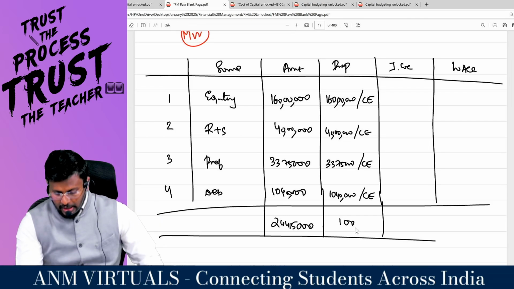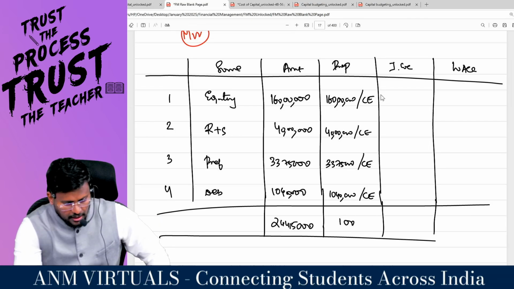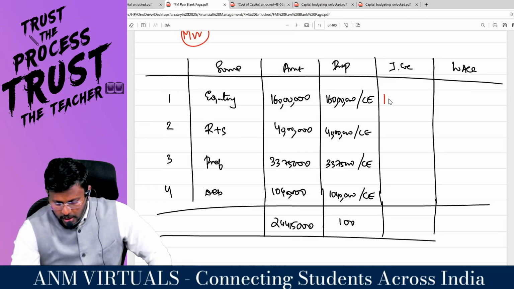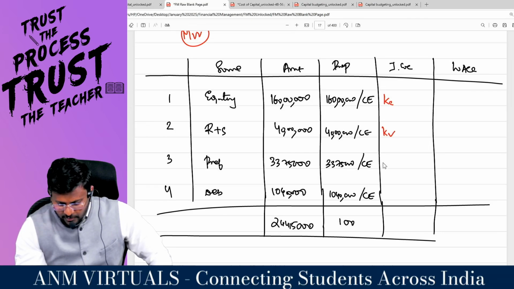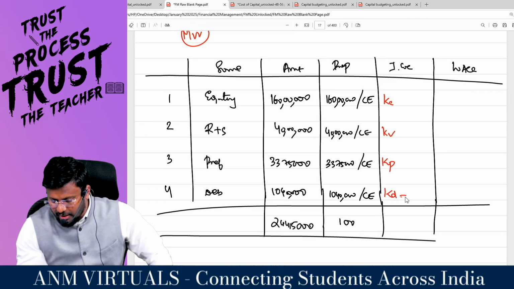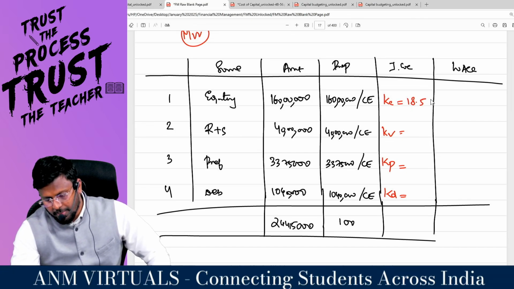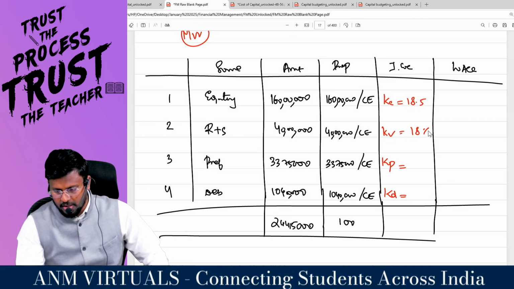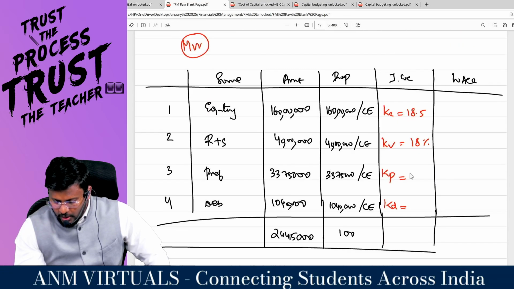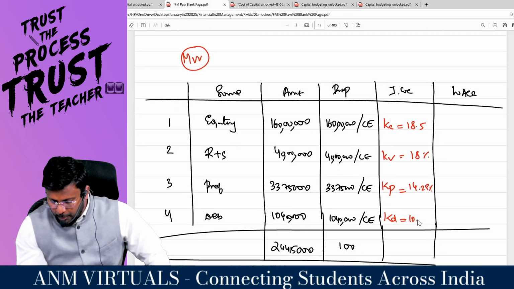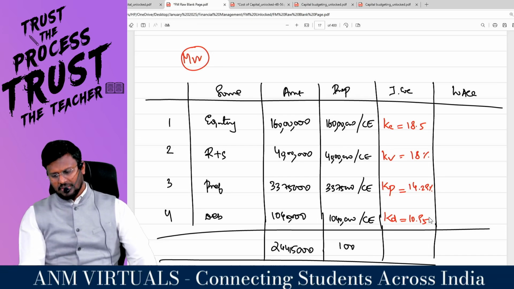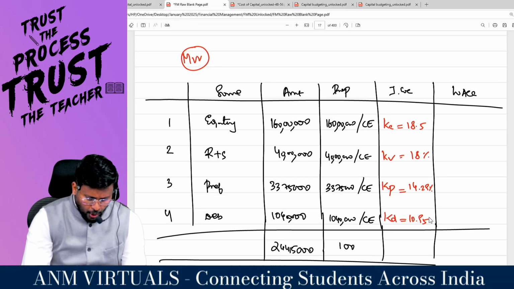Very good, sir. Now, you should be very clear, sir. This is going to be, first you have to write KE, then KR, then KP and KD. Right, sir? Tell me, sir, what is KE? 18.5%. Here it is going to be 18%. KP? 14.29% and KD 10.95. Good boy.